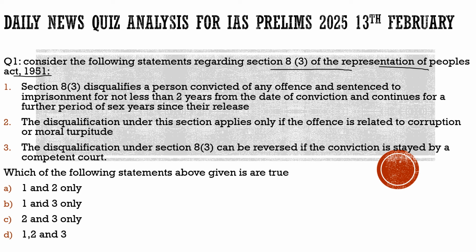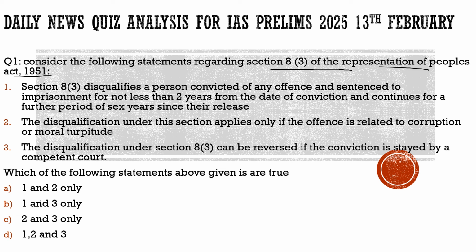With this, the author also highlights what the different provisions in our constitution, or different laws, are which are associated with the criminalization of politics.